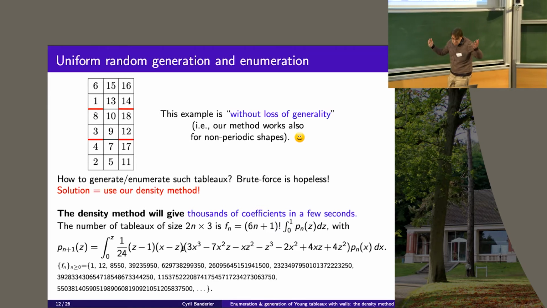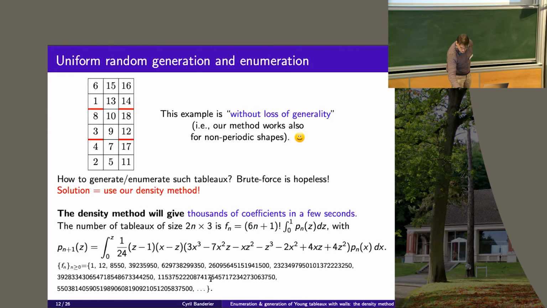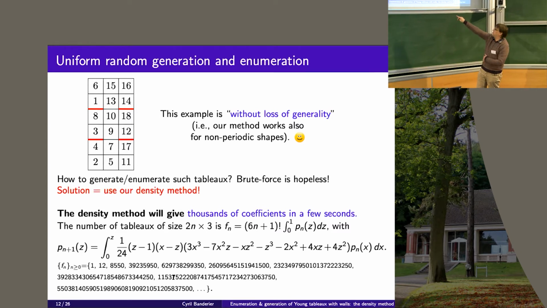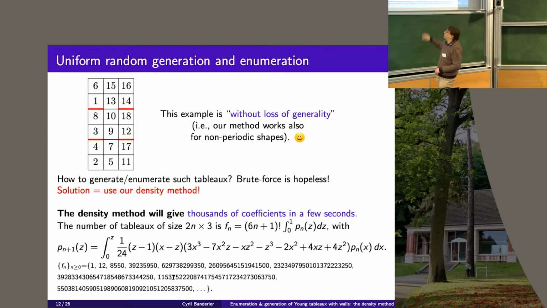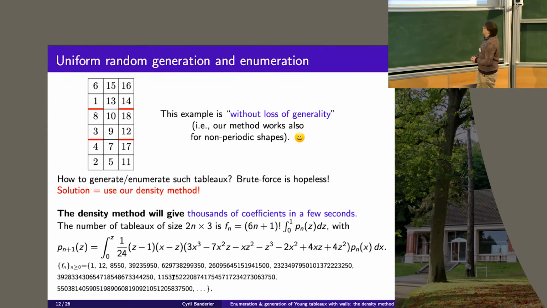Okay? And if you do this, it's very easy to compute, and you will get these numbers. And you see they grow very, very fast. If you try brute force, you will never be able even to store this in memory. So you need the recurrence to reach this size.